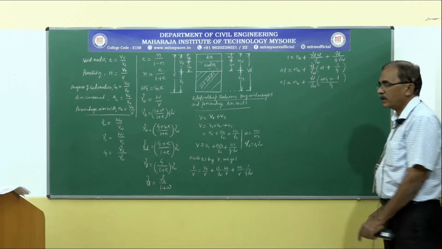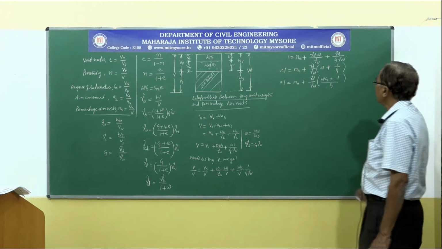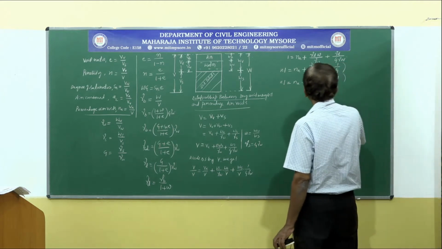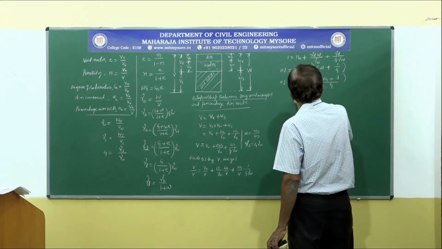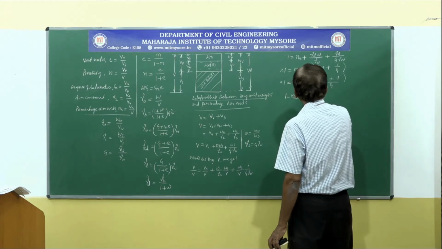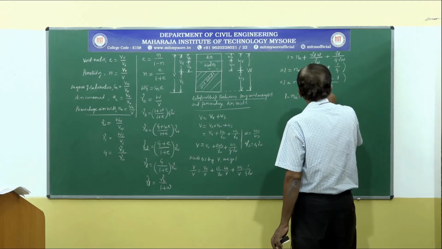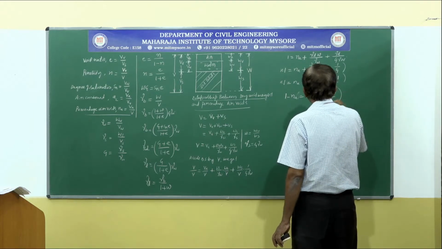We want the expression for gamma D, the dry unit weight. So this can be further written as 1 minus Na is equal to gamma D divided by gamma W into (W plus 1 over G).